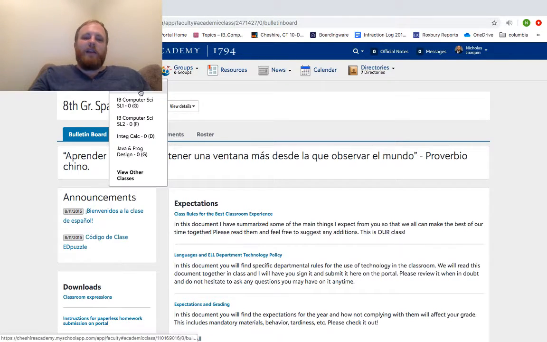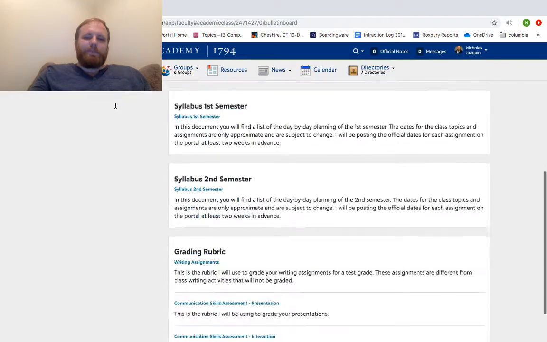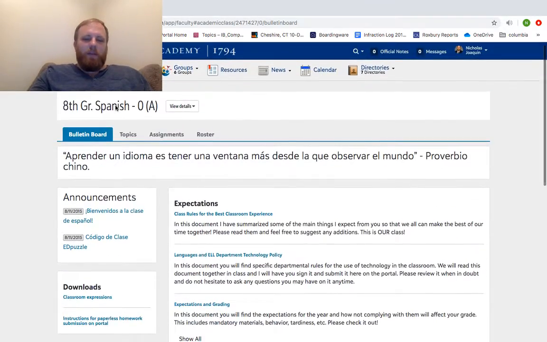So you do need to have it set up for each individual class, and that might take a little bit of customization. But with the ability to extend what you've created into multiple sections, and the ability to import stuff from previous years, it really allows you to take advantage of what other people have already put together.